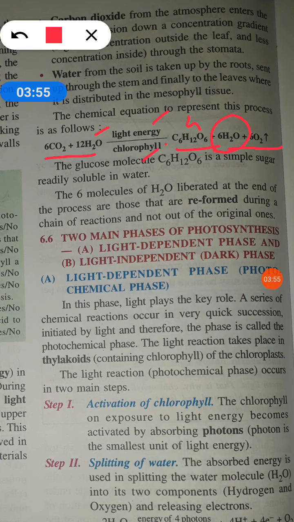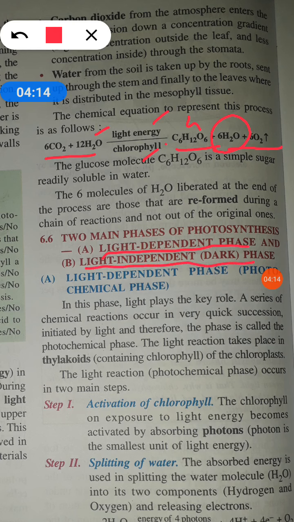Now we have written it in a single line, but it does not take place in a single step. It is a multi-step process. So we will see about the different steps of photosynthesis. Initially we can divide it into two: light dependent phase and light independent phase.